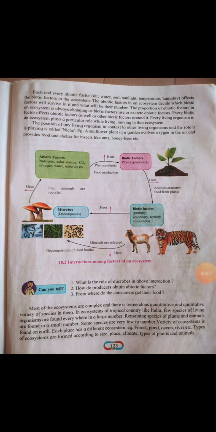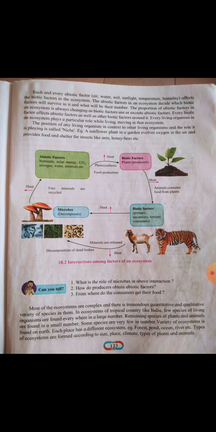Most of the ecosystems are complex, and there is a tremendous quantity and qualitative variety of species in them. It means not only one animal depends on the plants. We know that various animals depend directly on plants, and from that each ecosystem starts.